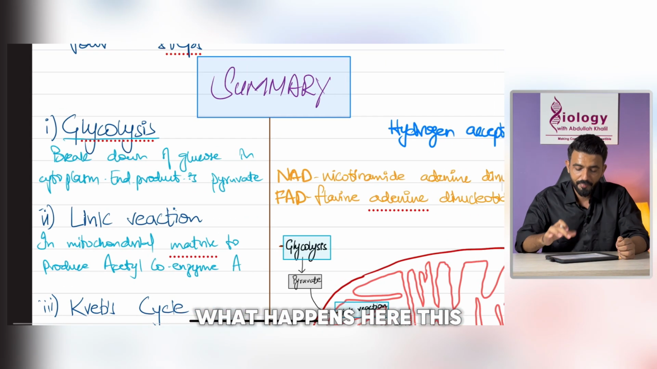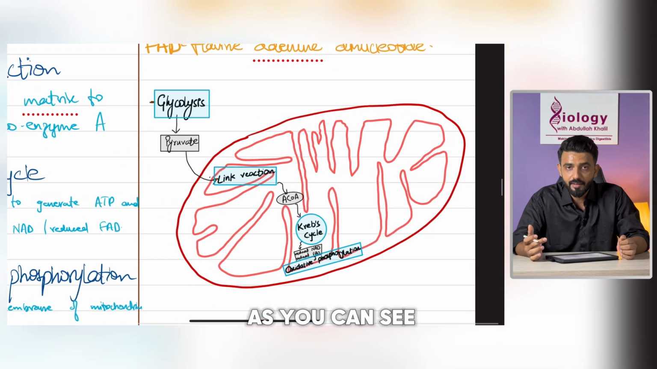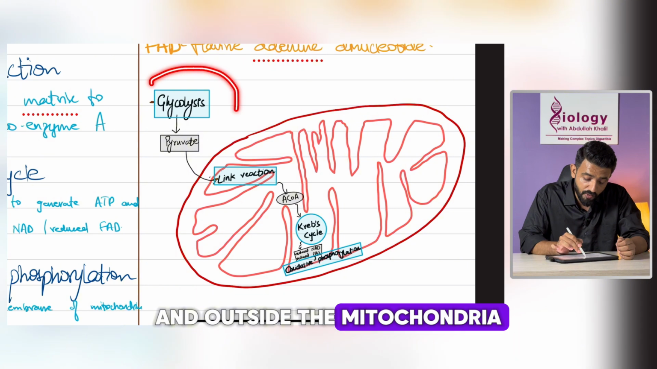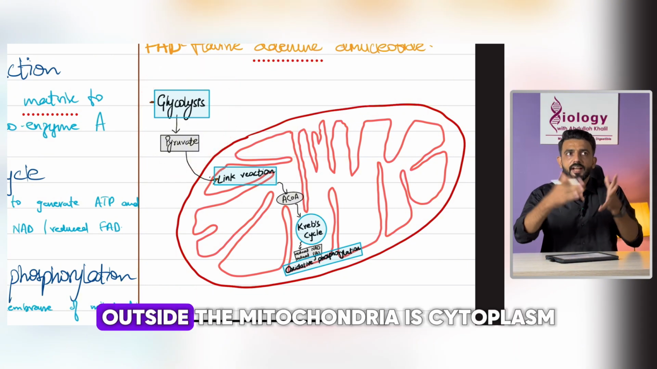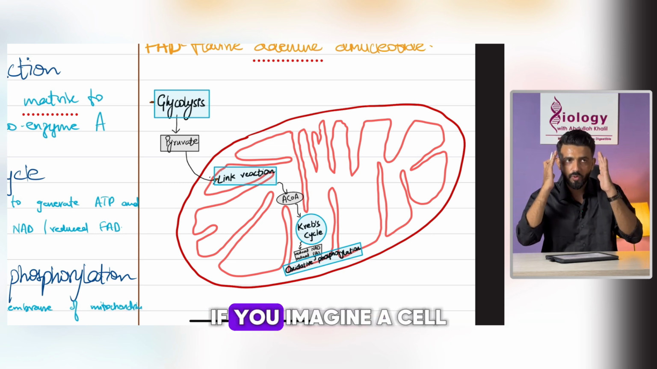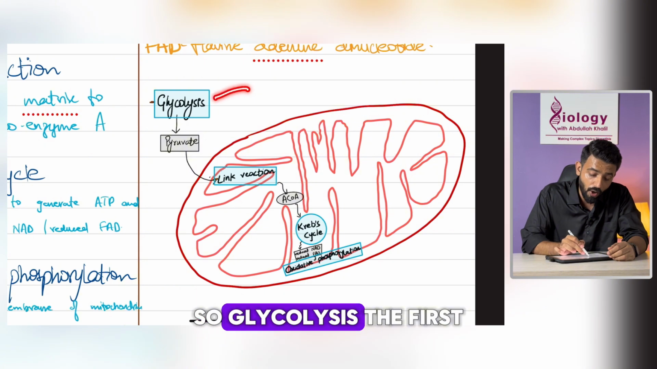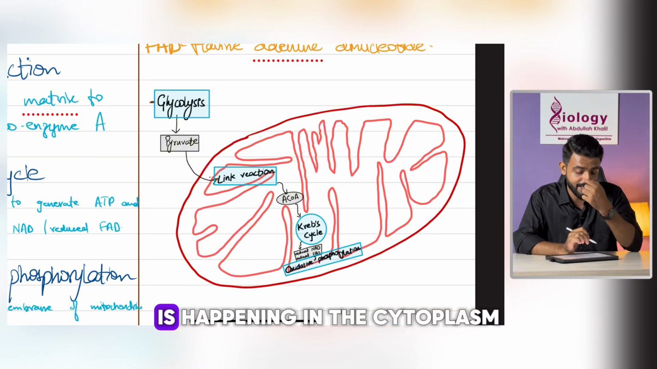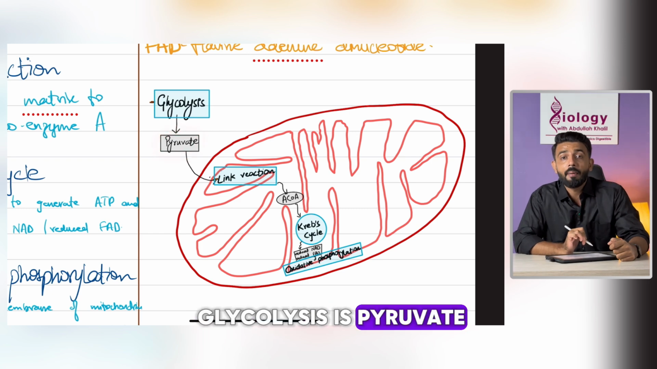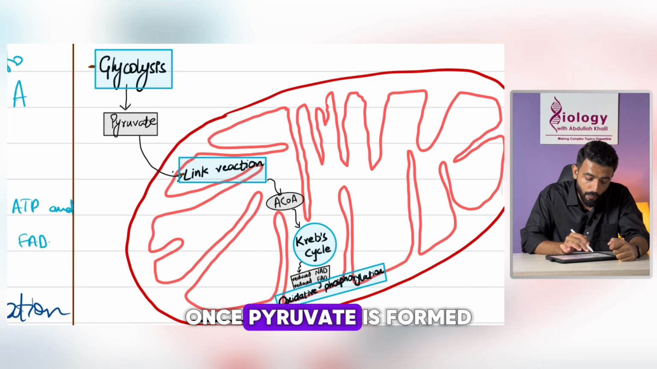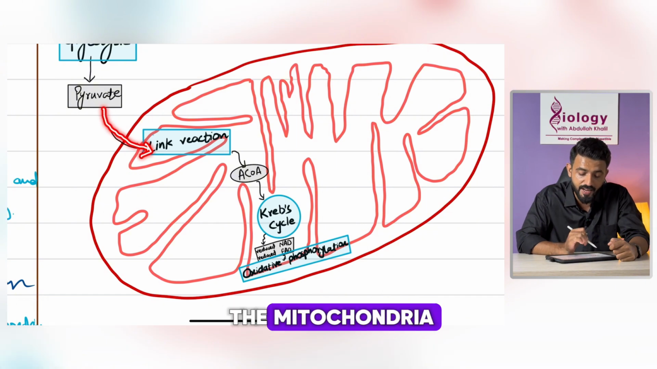So what happens here? This is the summary. You can see everything that is happening. This is a mitochondria, and outside the mitochondria, the first step of cellular respiration takes place. Outside the mitochondria is cytoplasm. So glycolysis, the first step of cellular respiration, is happening in the cytoplasm. The end product of glycolysis is pyruvate. Once pyruvate is formed, it enters into the mitochondria.